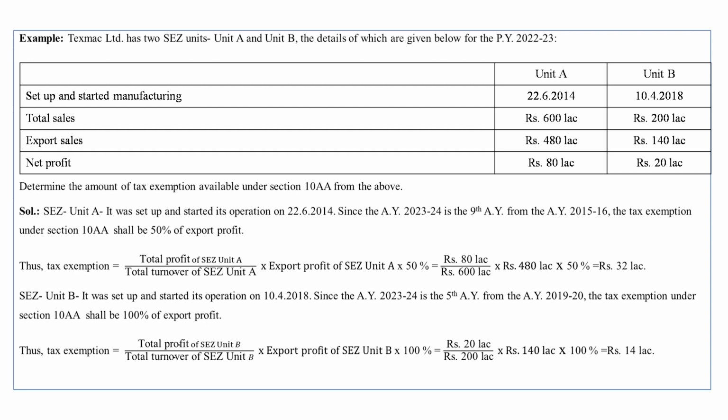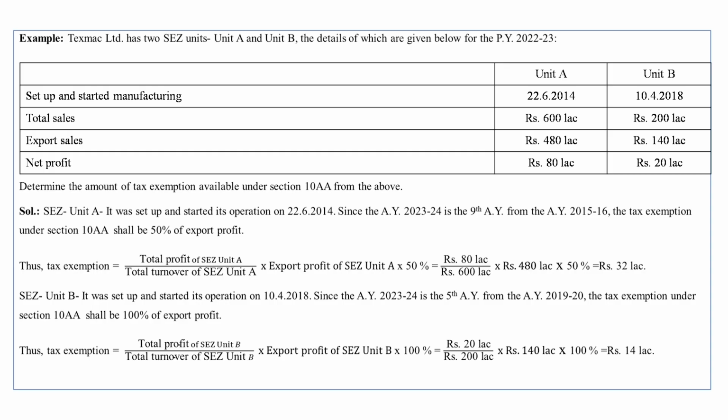So tax exemption will be total profit of SEZ Unit A divided by total turnover of SEZ Unit A into export turnover of SEZ Unit A. Total profit of SEZ Unit A is 80 lakh divided by total turnover 600 lakh multiplied by export sales 480 lakh multiplied by 50%, because 50% of the export profit is allowable here. So the amount of exemption for SEZ Unit A under section 10AA shall be computed at 32 lakh.